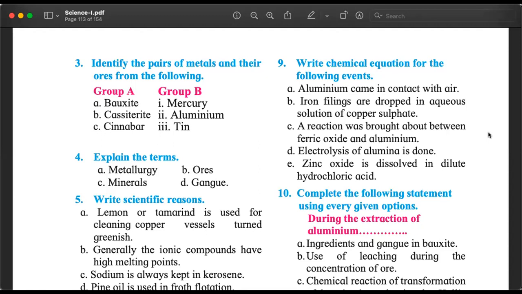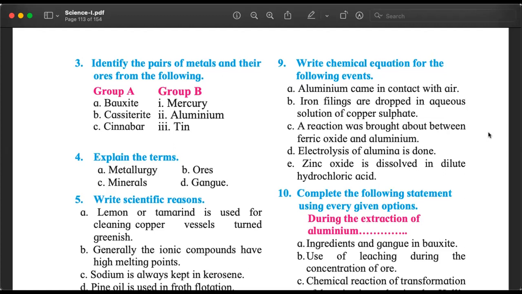Chapter number 10, it's a very strange question. Not strange, it's a fill in the blanks question, and it is about extraction of aluminium. We have studied this now. So during the extraction of aluminium, what happens? A, B, C, or D, ingredients and gangue in bauxite. Oh, we have to write, okay, what are the ingredients and gangue in bauxite? We have to name alumina, silica, titanium oxide, and iron oxide, right?